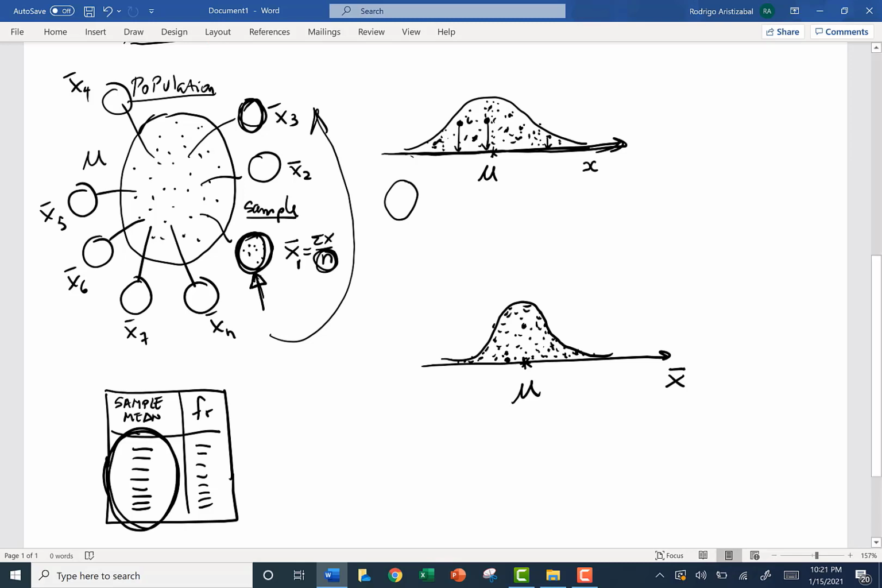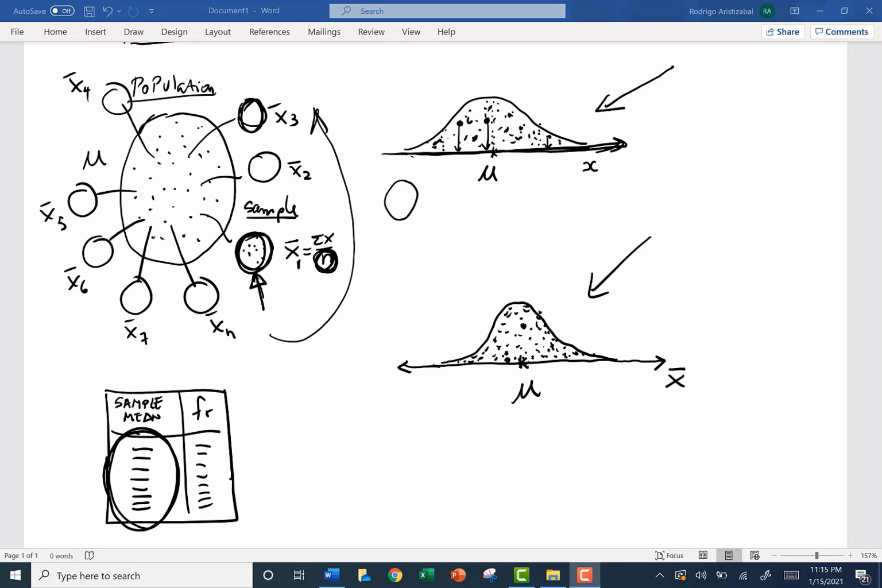Then we have two different distributions and two different populations. That is the distribution for individual values, where each point under this curve represents one man of the United States, and the distribution for sample means, where each point under this curve represents one sample of the same size n. Could be 20, could be 50, whatever.